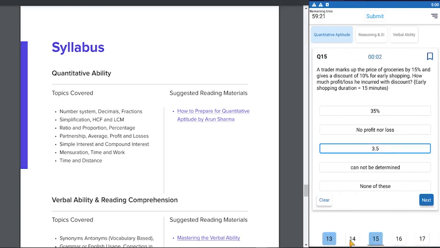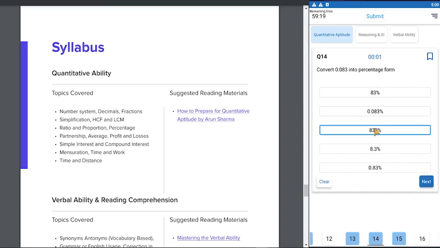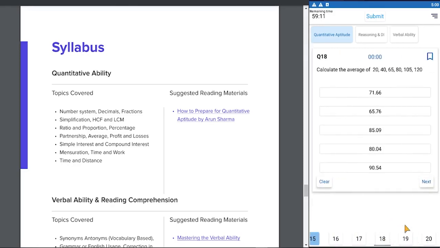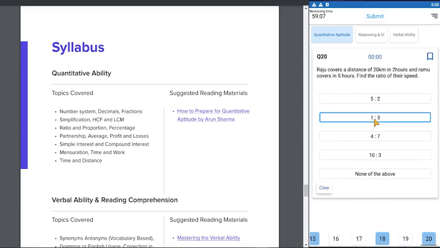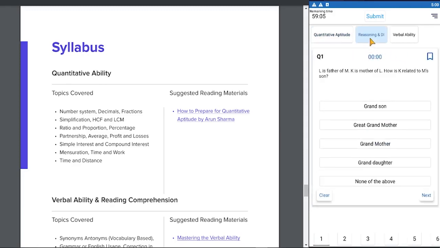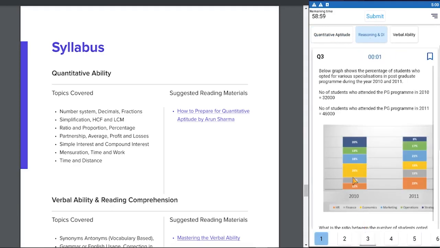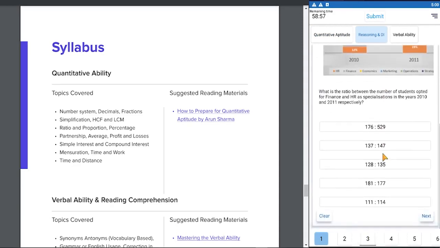You can always come back to the questions which you left unattempted and answer them, or change an answer if you find later on that it was wrong. So let's finish this section. Now we go to the second section, logical reasoning and data interpretation. I think this answer is right, and this becomes a data interpretation graph question. Let's answer this.